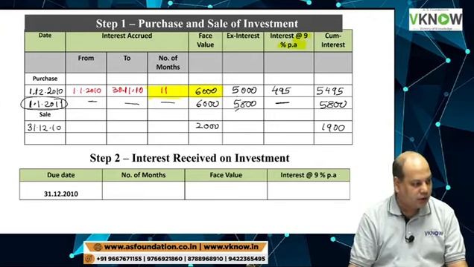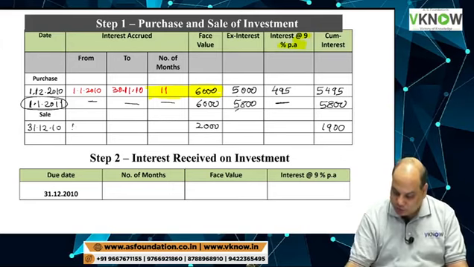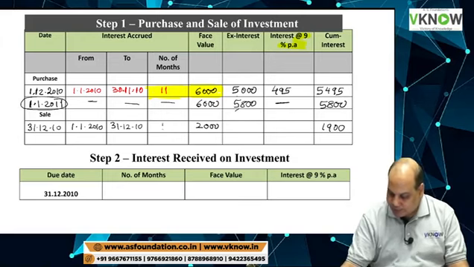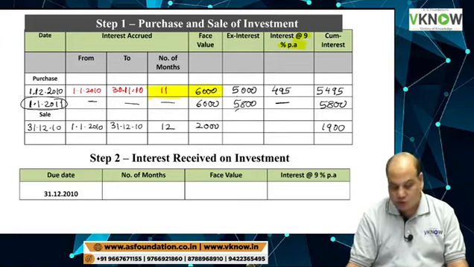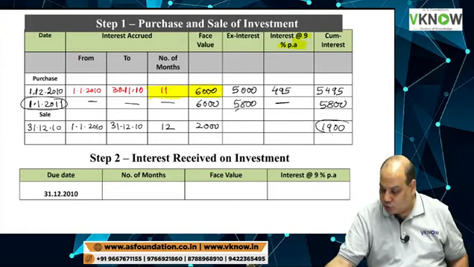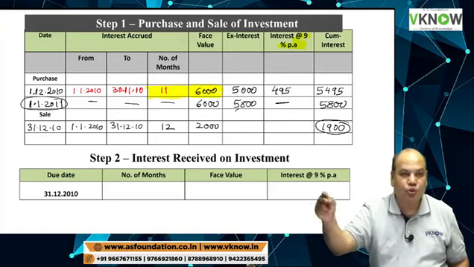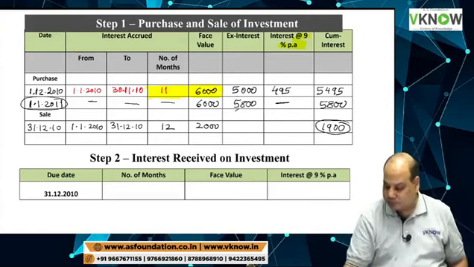So number of months interest accrued will be from 1st January 2010, for entire 12 months, because the question says it was sold on cum interest basis, meaning the price includes interest accrued for 12 months.